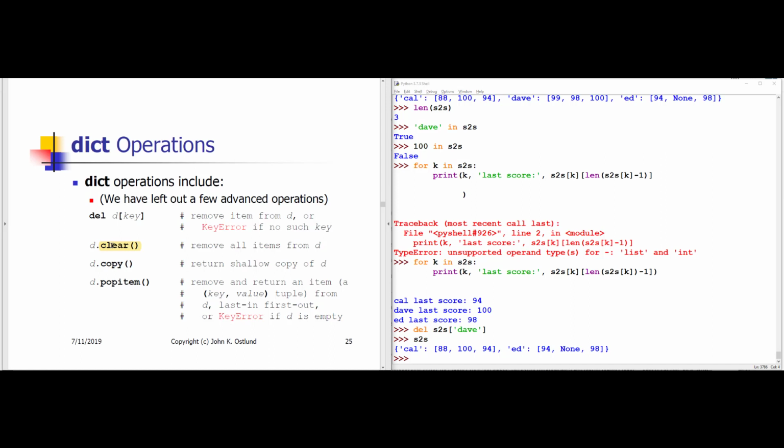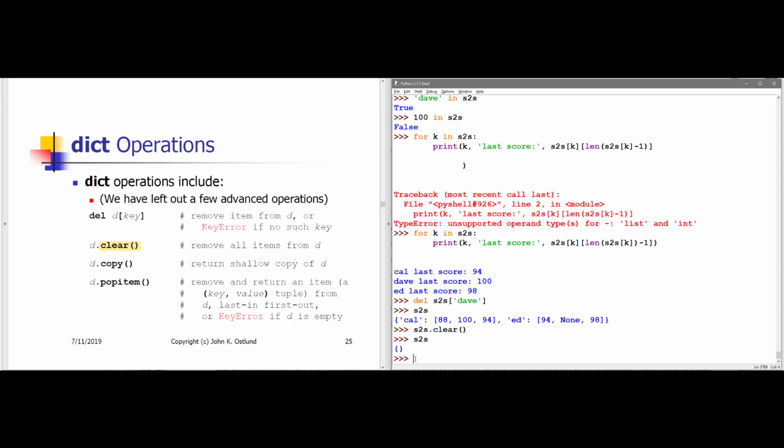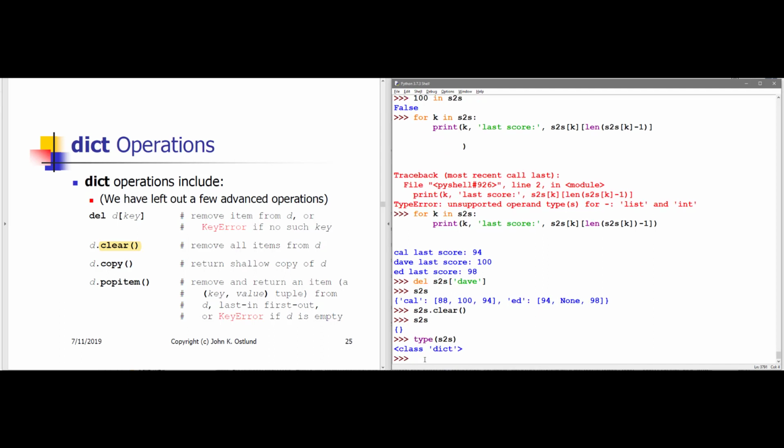D.clear will wipe out all of the values in D, but leave D remaining. So if I say s2s dot clear, s2s still exists, but s2s is empty. Notice that open and close curly brace indicates an empty dictionary. s2s is a dictionary.